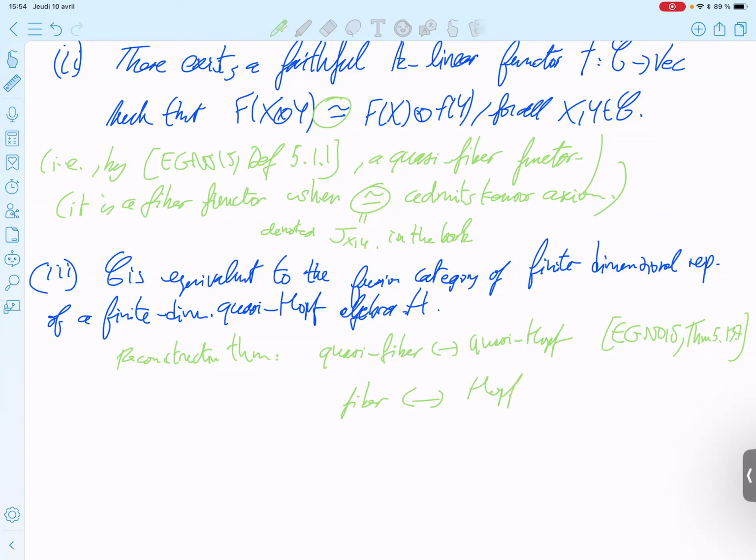So I forgot which one. The one I cited is for quasi-Hopf, 5.13.7. This one is for quasi. Otherwise, in general, just for Hopf, it should be for